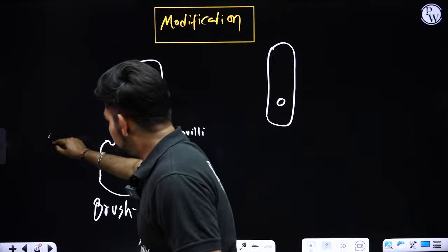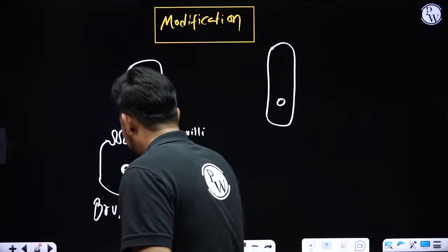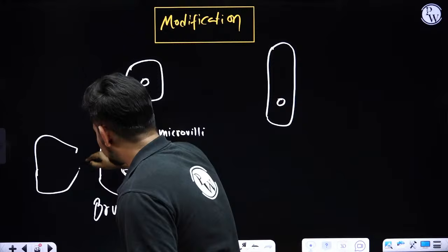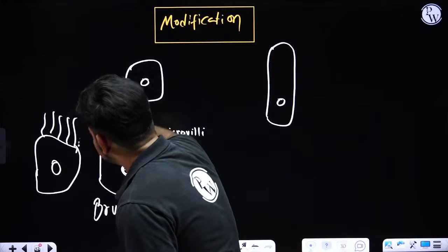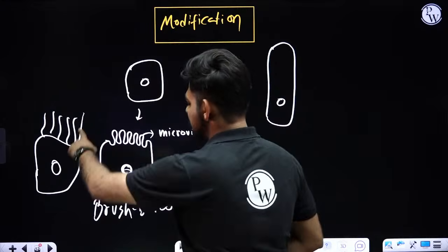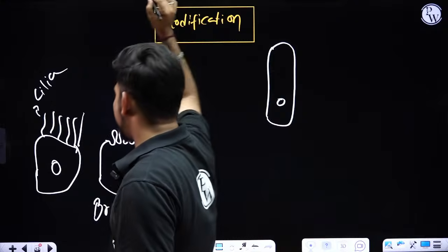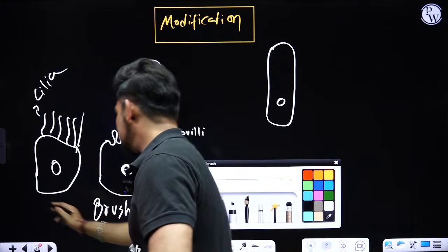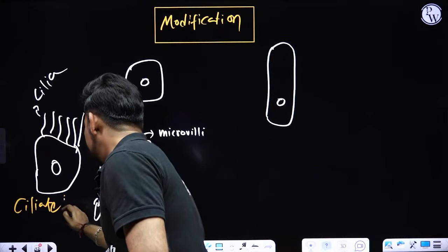Okay. Now we will take another cuboidal cell here, and I will add some hair-like structures on the apical surface, and these hair-like structures are called cilia. Now you can name this particular cell a ciliated cuboidal cell.